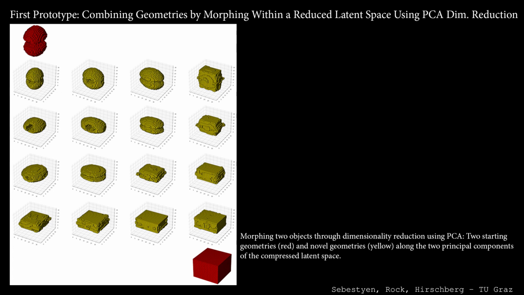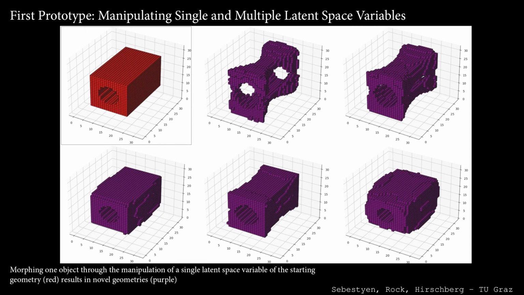In yellow, you see some of the geometries we discovered while stepping between the original shapes. Again, this method produces geometries of higher complexity than any of our original scripts could have done. On this slide, you can see what happens when a single latent space variable is being gradually changed. We tried this by changing single and multiple variables inside the latent space. You can see that for this example, the particular latent space variable seems to control the porosity or density of the geometry. This type of geometrical manipulation was never seen in any of our original parametric design scripts and only evolved in our current abductive-based tool.